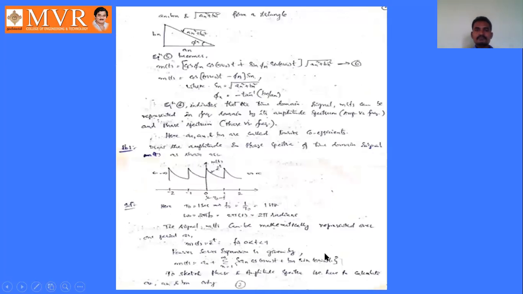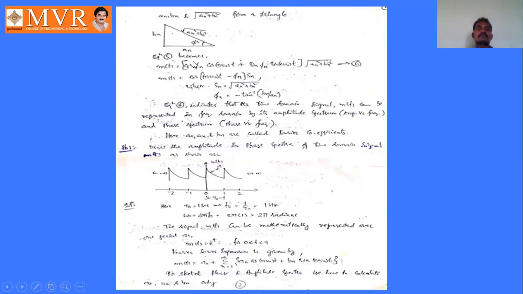So an, bn and square root of an square plus bn square will form a right angle triangle with angle phi n. So an and bn are the sides, and square root of an square plus bn square is the hypotenuse. From this expression we can write sin phi n equal to bn by square root of an square plus bn square, and cos phi n equal to an by square root of an square plus bn square: opposite side by hypotenuse, adjacent side by hypotenuse.